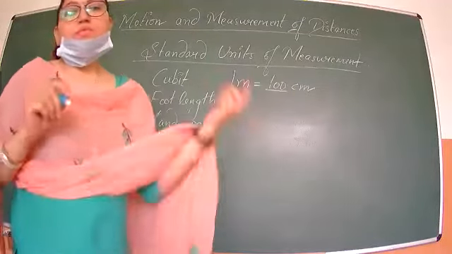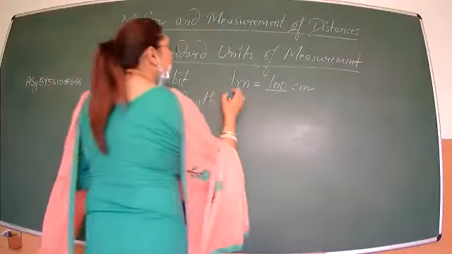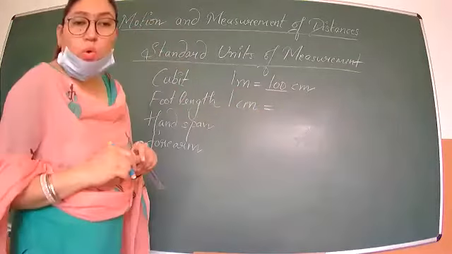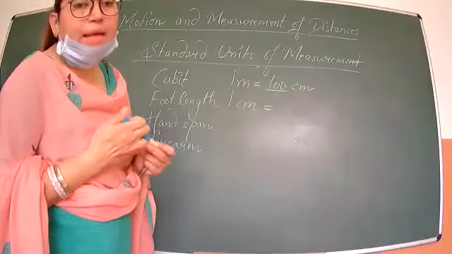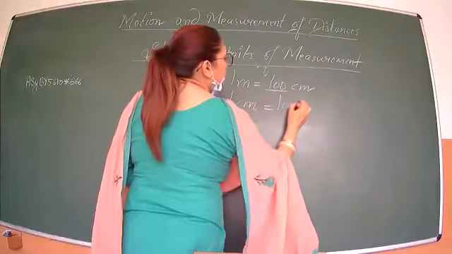Clear? So 1 meter is equal to 100 centimeters, and 1 centimeter is equal to 10 millimeters. There are 10 small units in that.